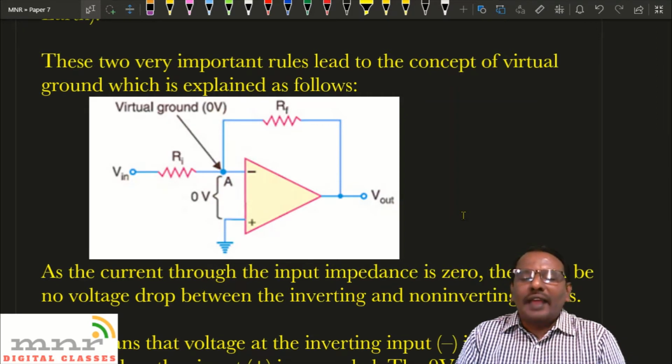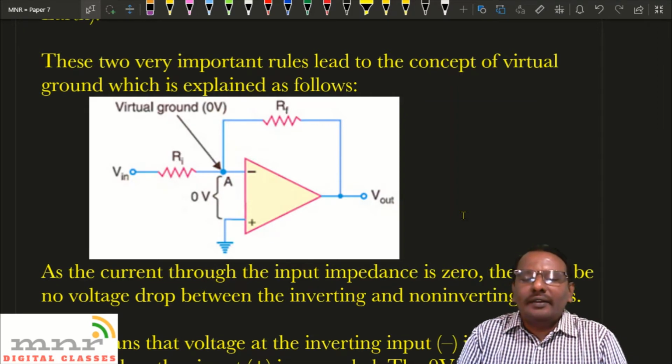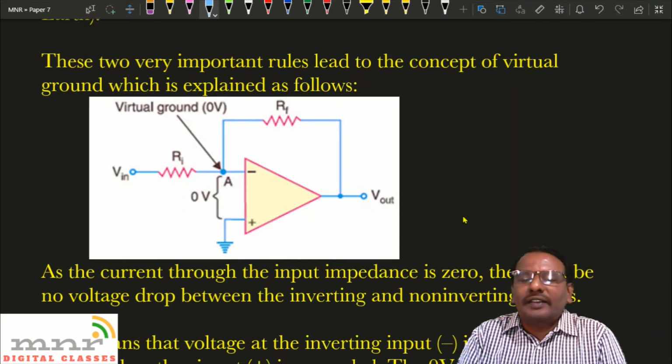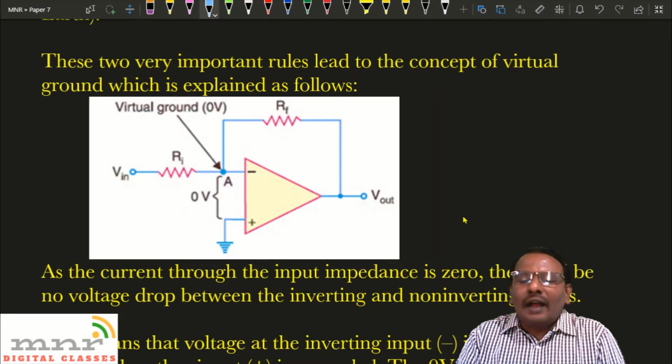Here we have an operational amplifier circuit connected with the feedback resistance RF and input resistance RI, and the signal is given to the inverting input. Here VIN is the signal which is given to the inverting input, and the non-inverting input is grounded. The output is collected at this output terminal.